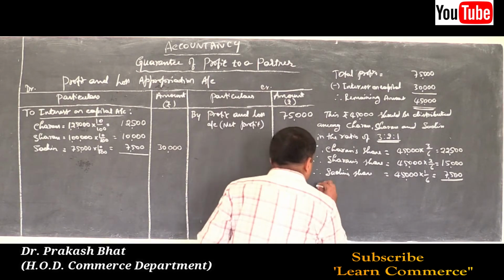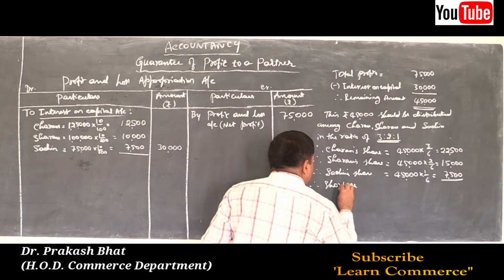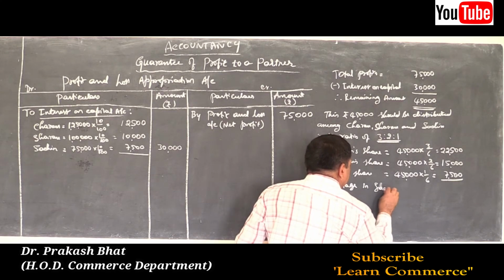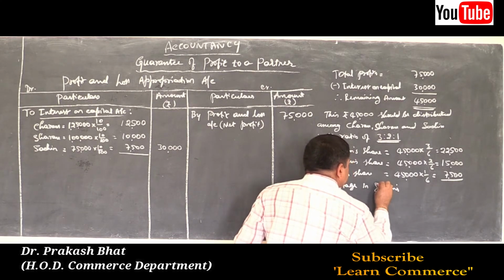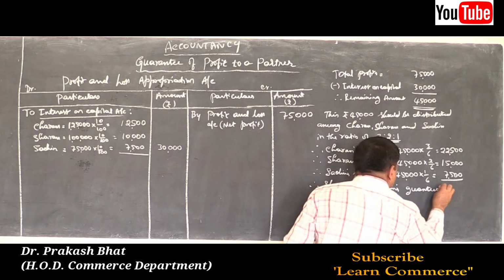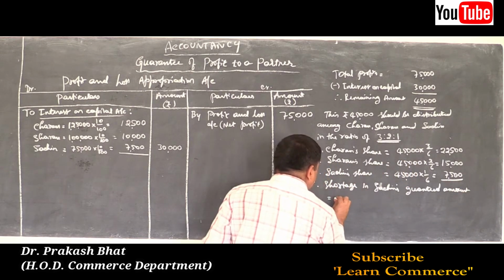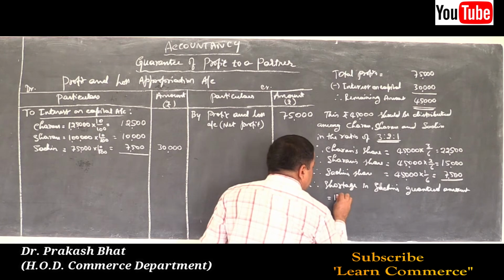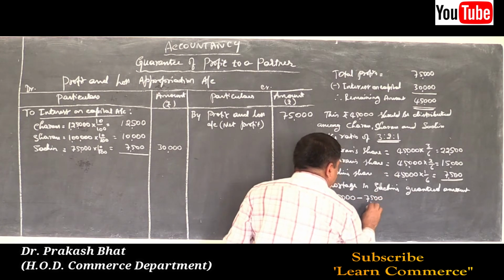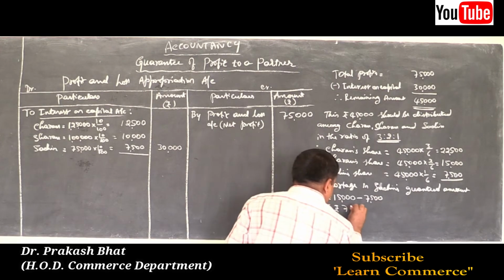Therefore, the shortage in Sachin's guaranteed amount is equal to 15,000 minus 7,500, which is equal to rupees 7,500.